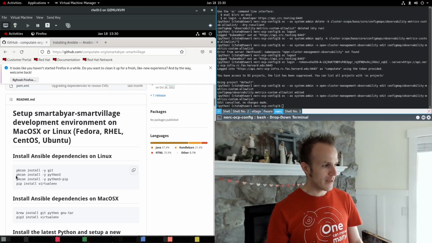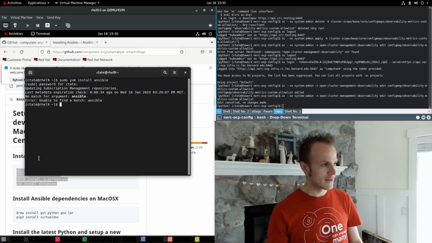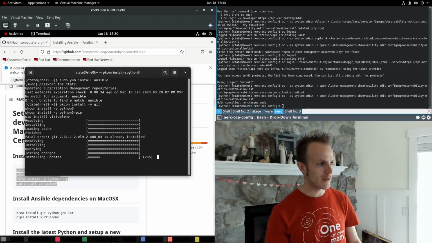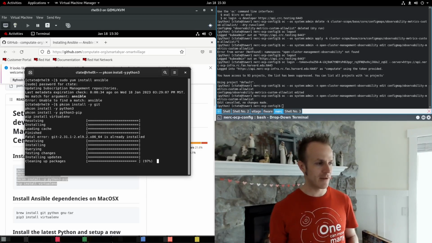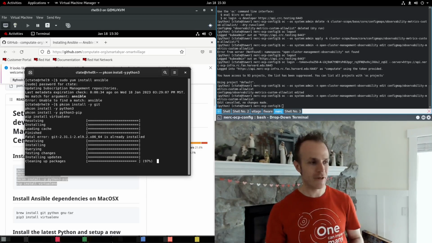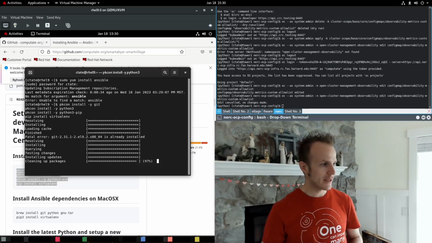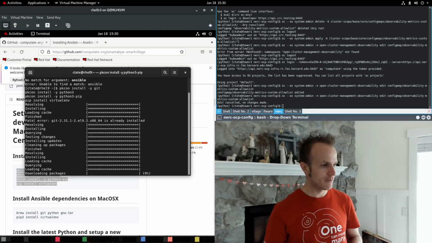I will start by installing a few packages. Make sure we have Git, Python 3, Python 3 pip, which is the package manager for Python, and virtualenv is installed with pip install virtualenv after you have pip. So we're going to get these packages here.